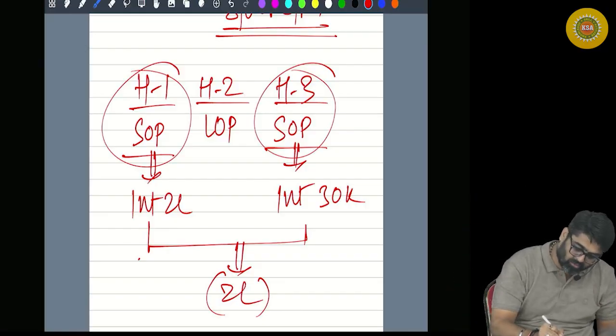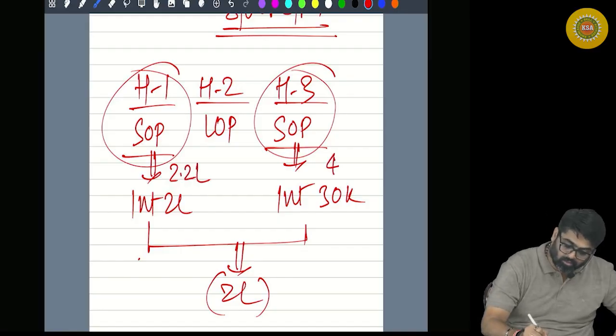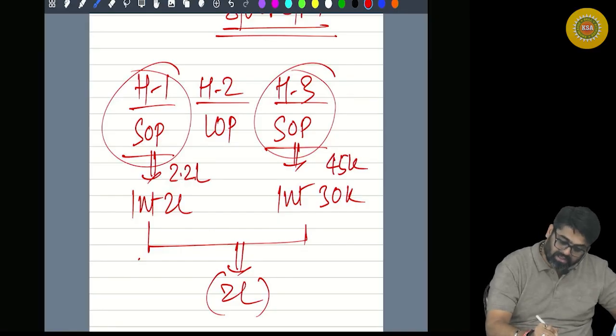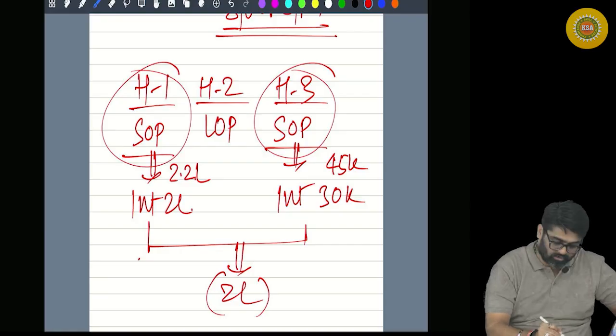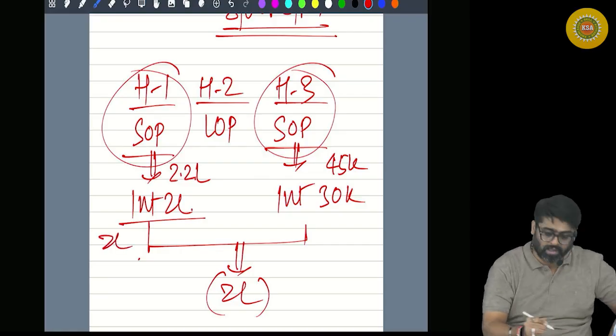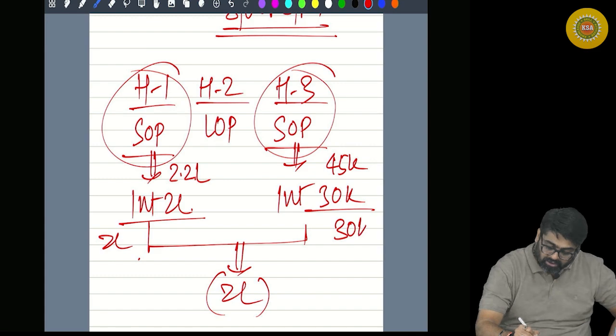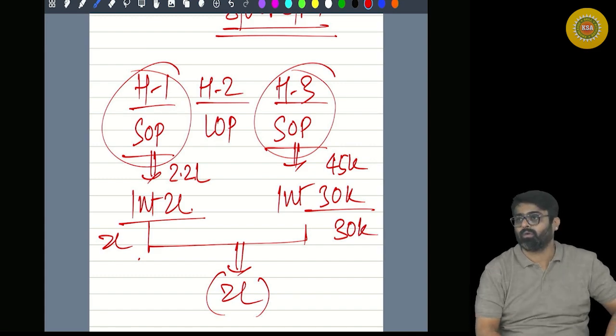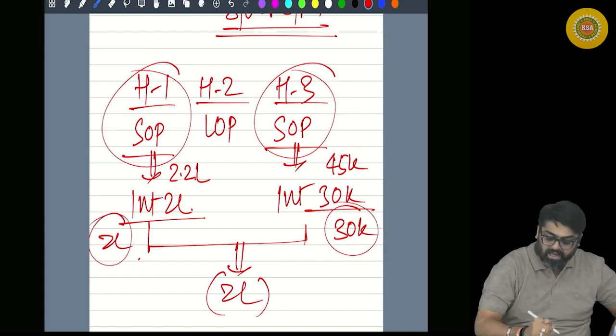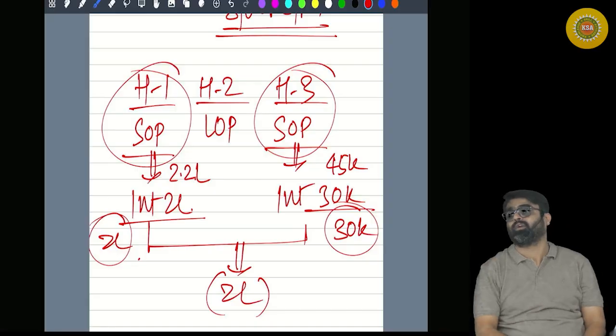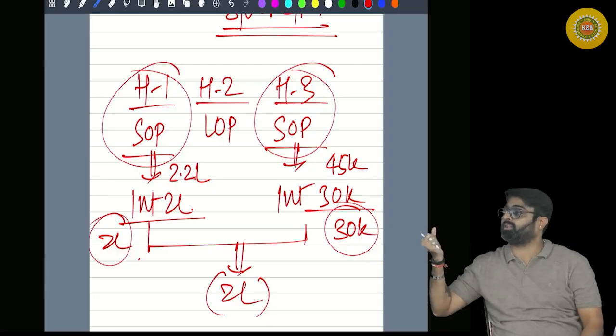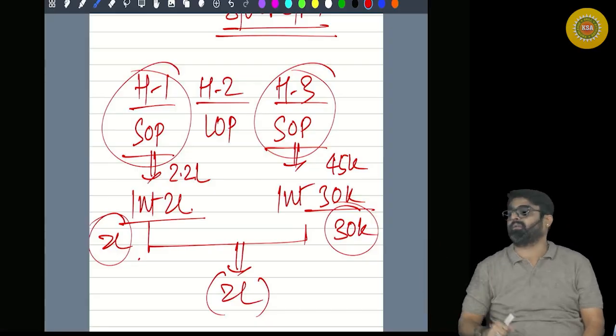See, the interest here was 2 lakh 20,000, and the interest here was 45,000. So this interest cannot be claimed more than 2 lakhs, so 2 lakh will be allowed here. This interest cannot be claimed more than 30,000, so 30,000 will be allowed. But both the SOPs taken together cannot be more than 2 lakh. So the total loss for these two properties taken together cannot be more than 2 lakh.